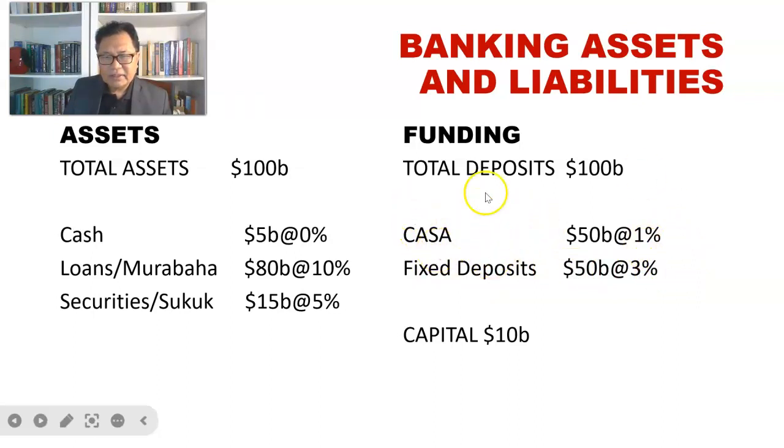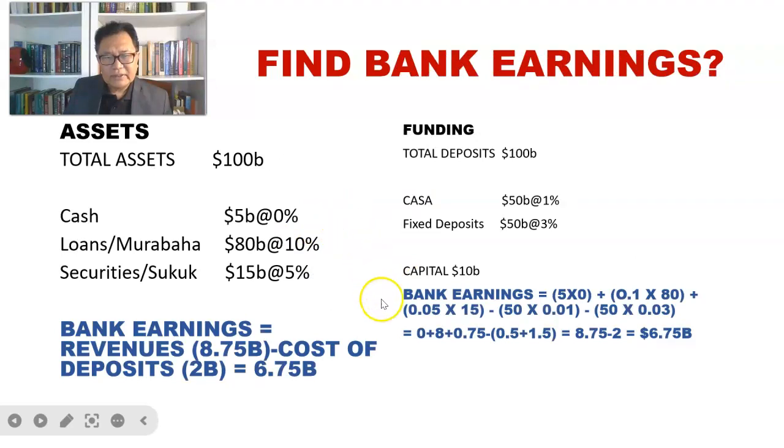And this deposit of 100 billion will be used to generate revenues, most of which will be coming from murabaha or loans, 80 billion at 10%, and some of which will be used to purchase sukuk at 5%. This is 15 billion, and the rest will be held as cash for liquidity purposes, but cash does not provide any return. And we can just compute the earning, how much earning the bank can generate from the assets funded by Casa deposit as well as by FD or fixed deposit.